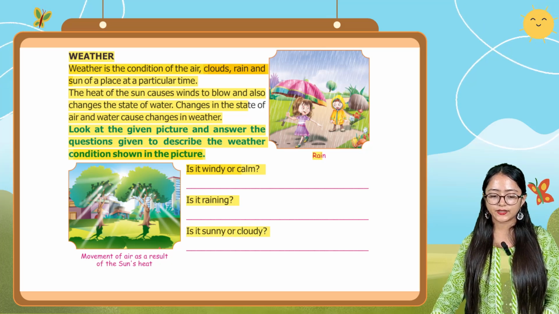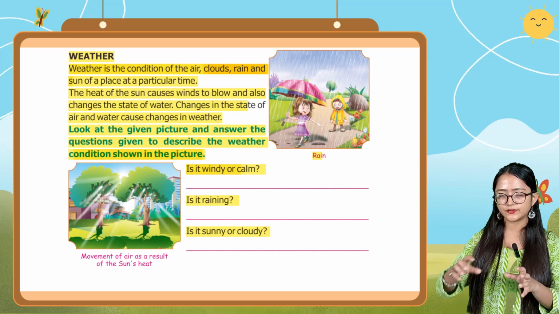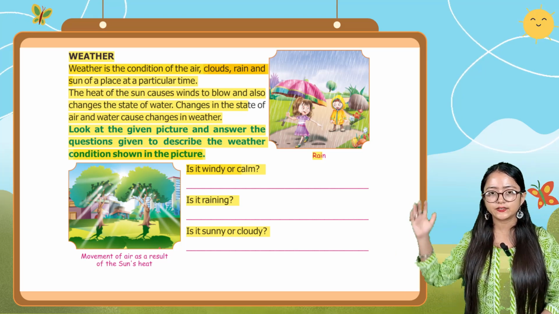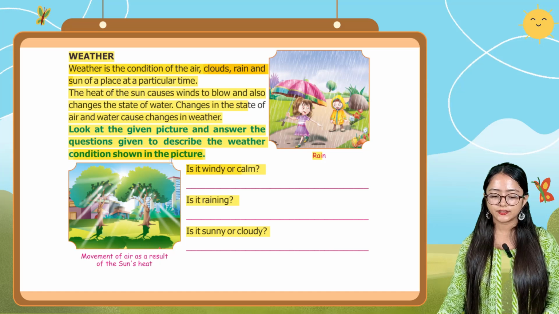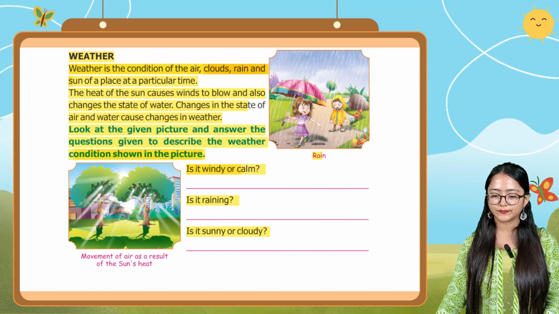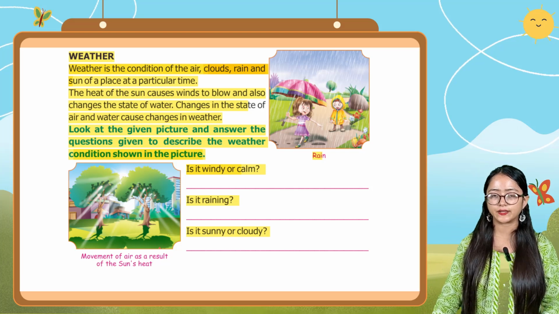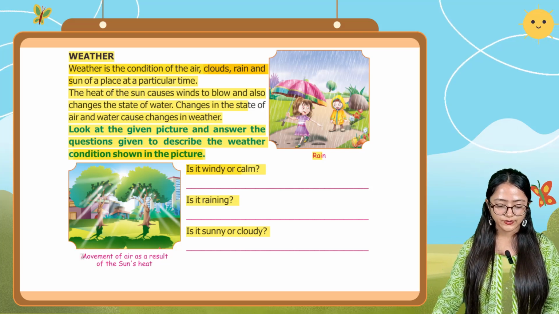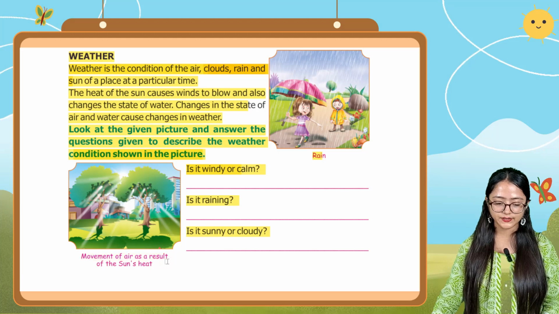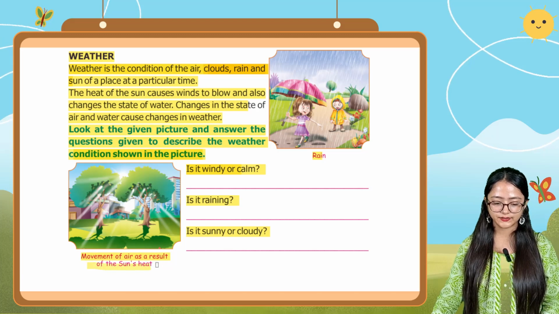Then the next one is, is it sunny or cloudy? In the figure where the two trees are there, we can say that it is sunny. Okay, not cloudy. But in this figure we can say that it is cloudy and it is also raining. Okay, so here you can see the movement of air as a result of the sun's heat.